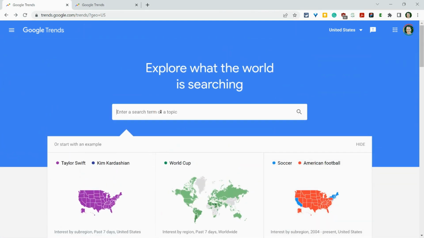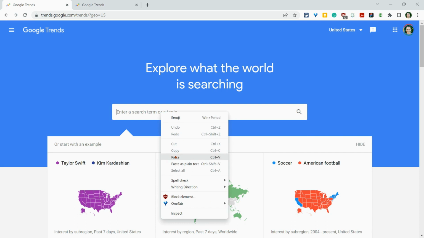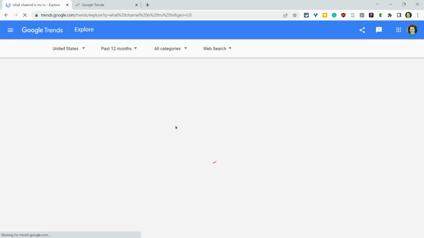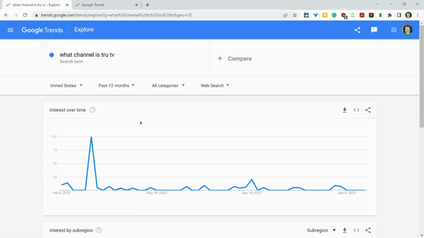But you and your students might search for a specific term to see how many people were interested in it over time. So let me just paste a search in there real quick. What channel is True TV? I'll show you why I'm doing this in a second. We go in there and we see the past 12 months, and there's a little blip here in March. Interesting. Why would that be? So that would be a good question to ask your kids.